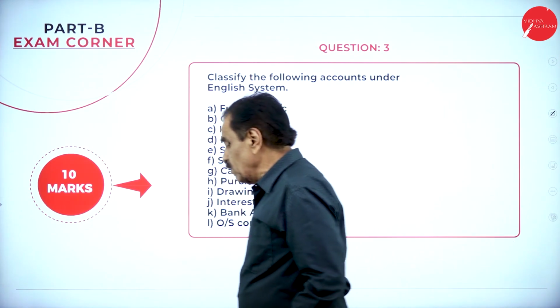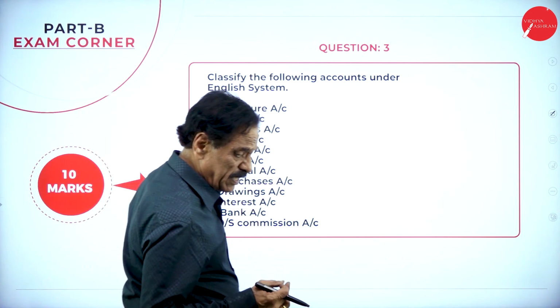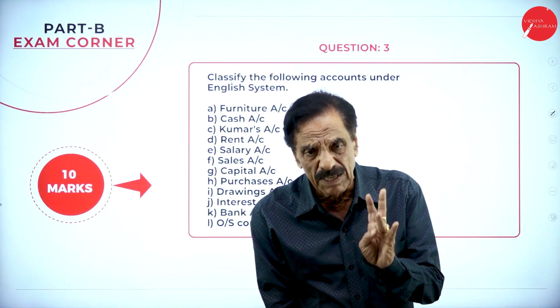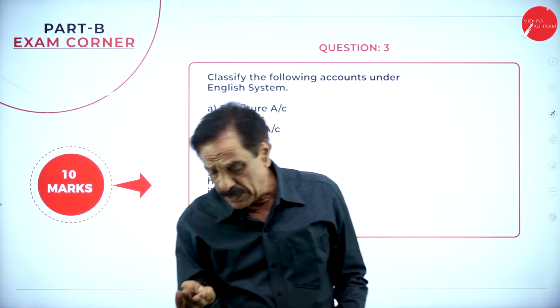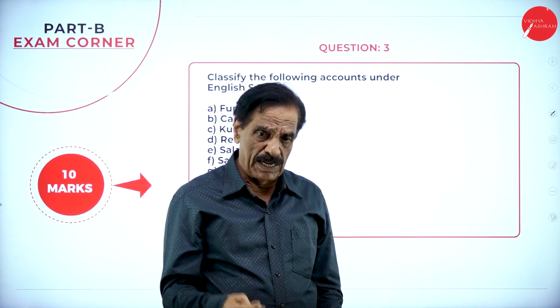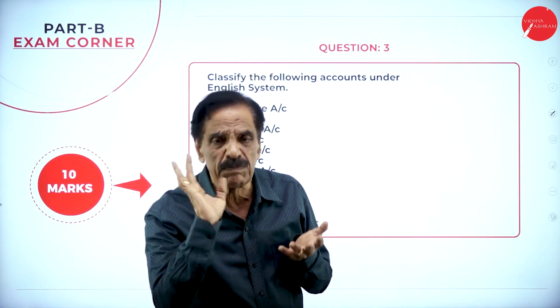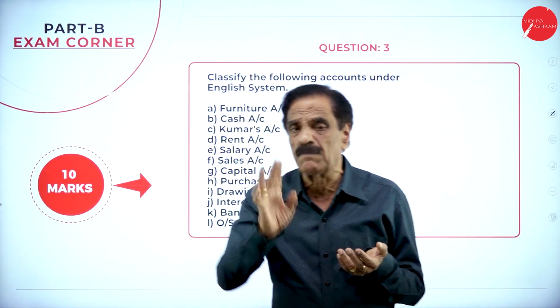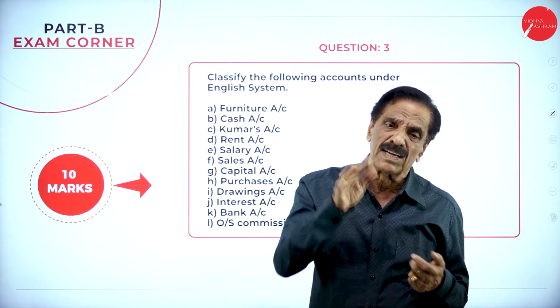Now, in exam, they say to classify the following accounts under English system. So there are three types of account. One is called personal, real, and nominal accounts. A personal account is one which deals with the accounts of persons. A real account is one which deals with the accounts of property. A nominal account is one which deals with the accounts of profit or losses.